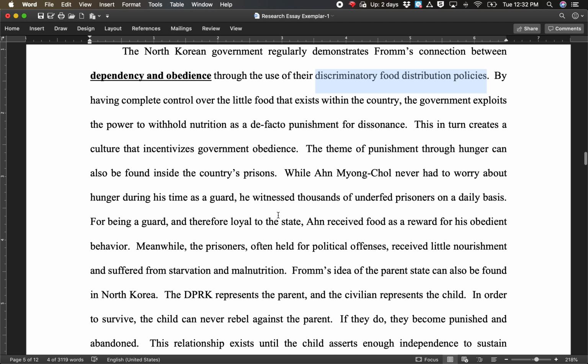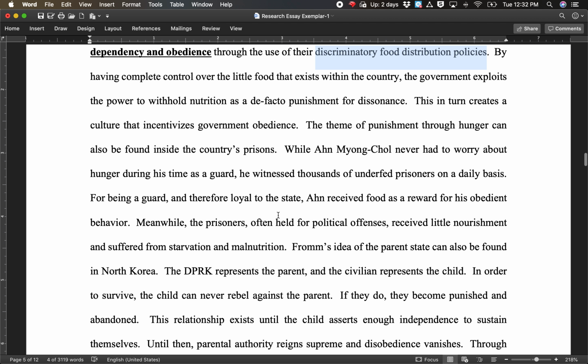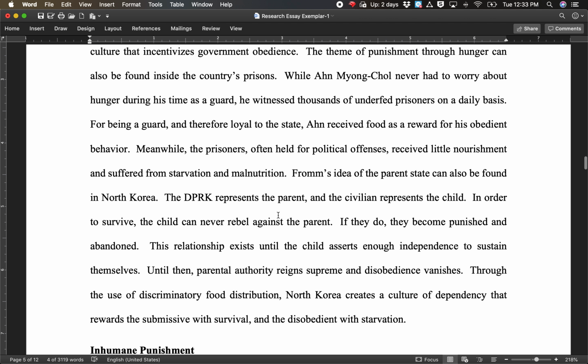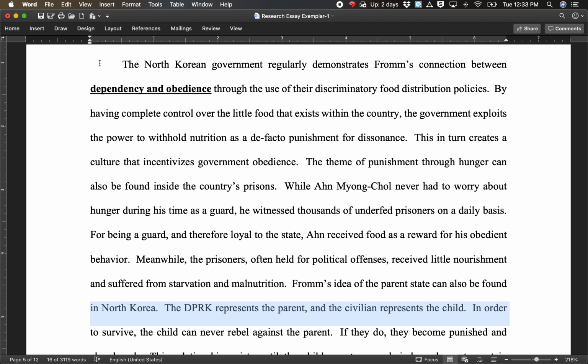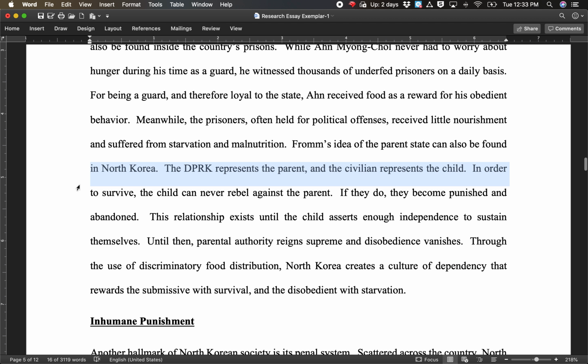And then in this last paragraph, which you can read on your own, the student analyzes what North Korea is doing using Fromm's idea. Fromm's idea of the parent state can also be found in North Korea. The DPRK represents the parent, the civilian represents the child. So the student in this paragraph is giving us the E, so to speak, the explain. He's using Fromm's idea to explain North Korea's behavior.